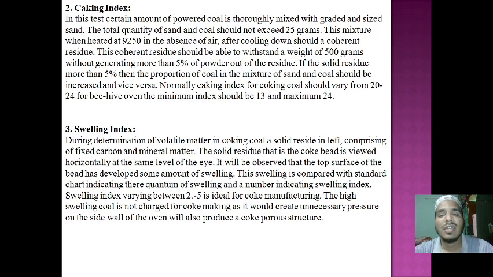Normally the index of coking coal is in the range of 20 to 24. The minimum index should start from 13, and the maximum index ends at 24. This is your index.